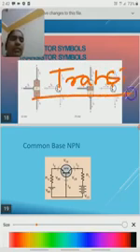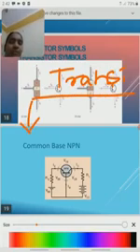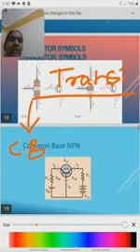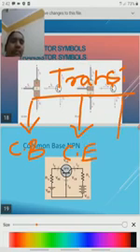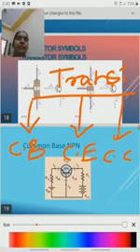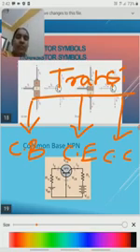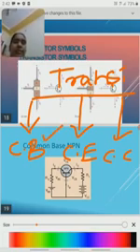Transistors are classified into three categories: first one is common base, next common emitter, and next one is common collector. Whether you take a PNP transistor or an NPN transistor, transistors are mainly classified into three categories: common base, common emitter, common collector.